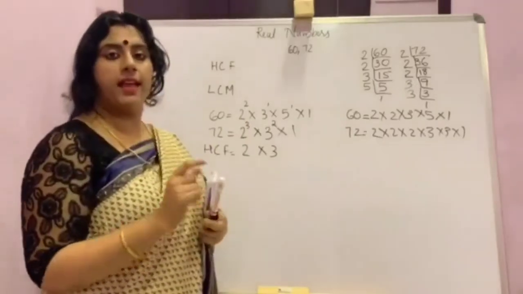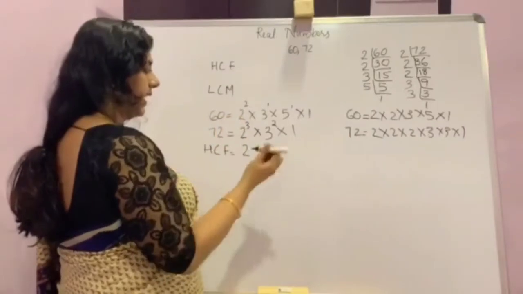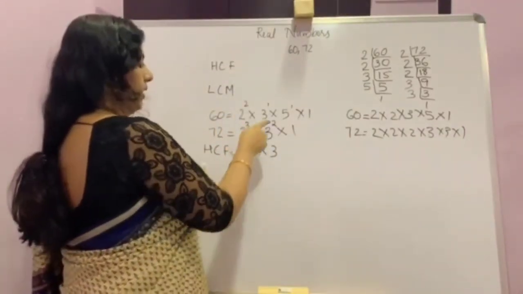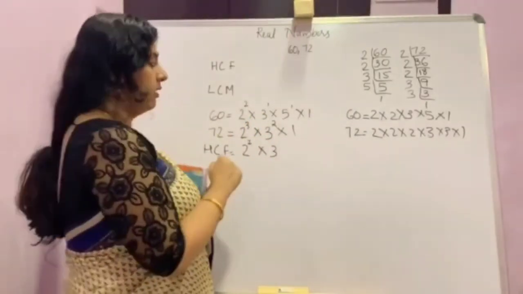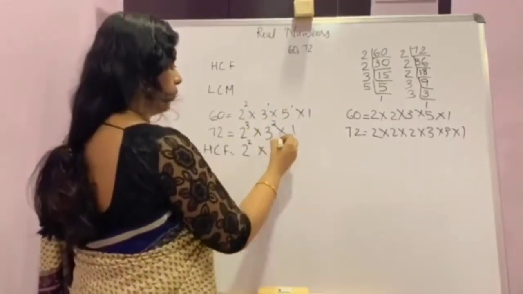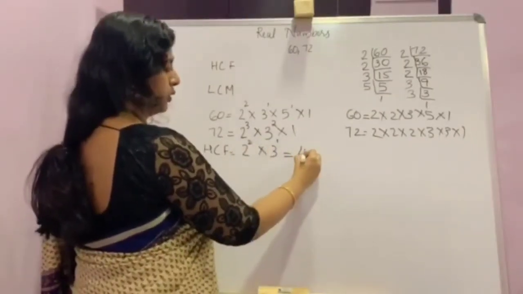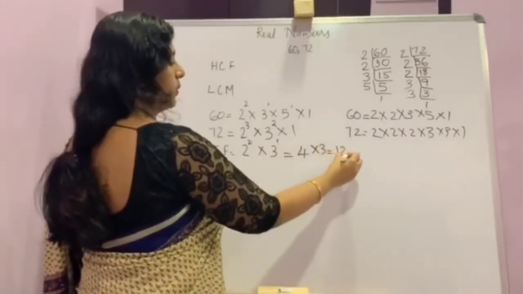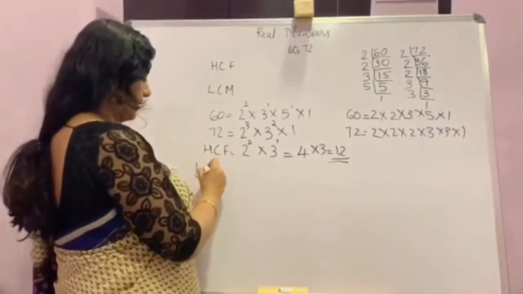You take the smallest power, that is 2. Again, 3 is common here. Which is the smallest power, 1 or 2? 1. So you take 1. This is the HCF: 2 squared means 2 into 2, that is 4, into 3 equals 12, which is the HCF of 60 and 72. Now next is LCM.